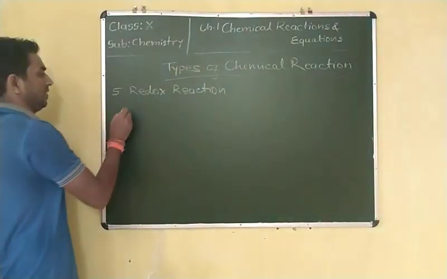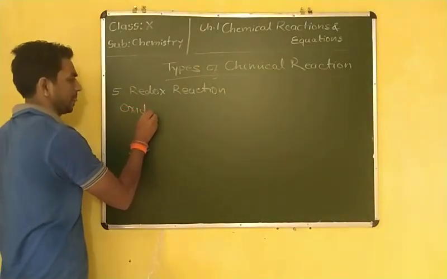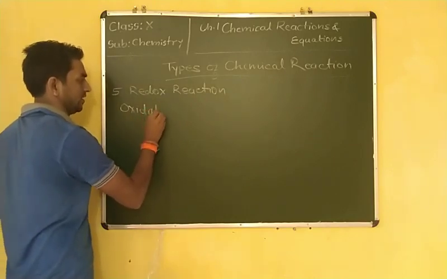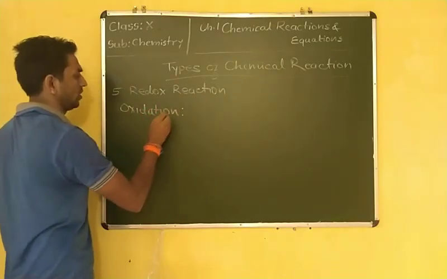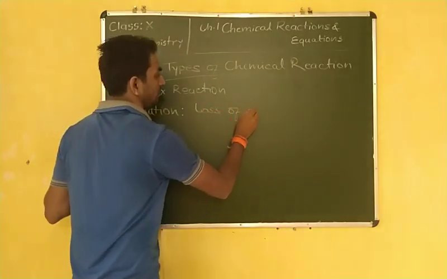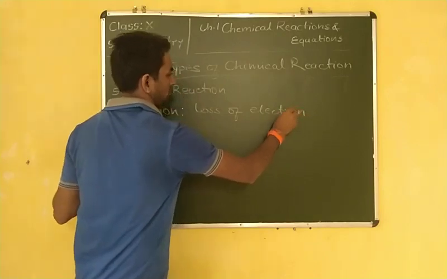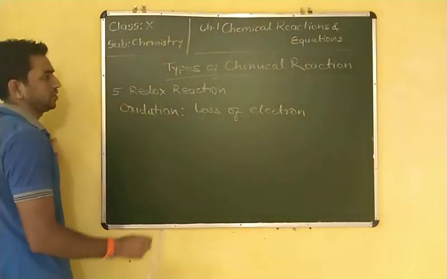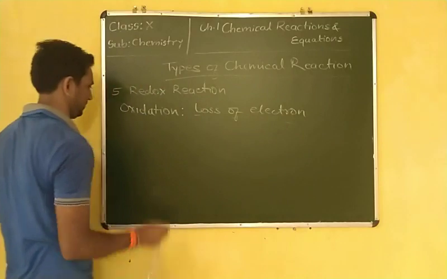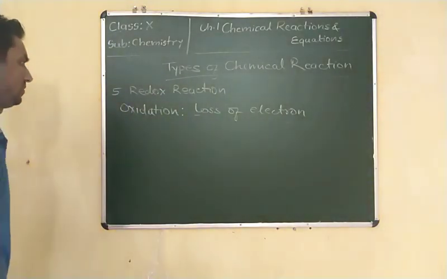Suppose oxidation is also known as loss of electrons. First let us understand oxidation.